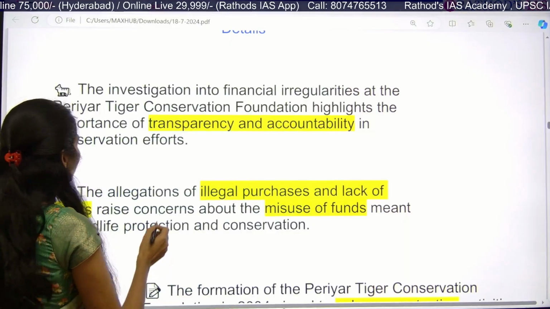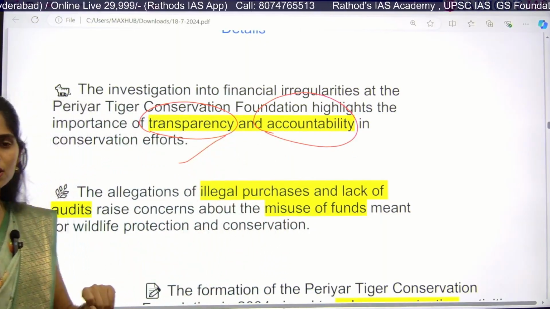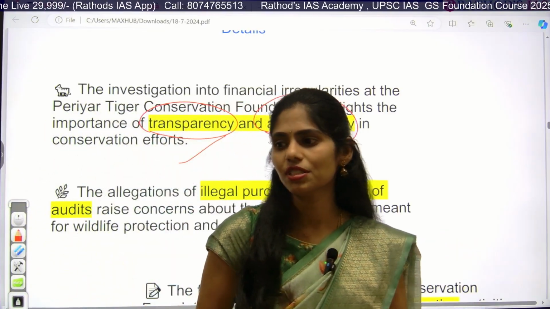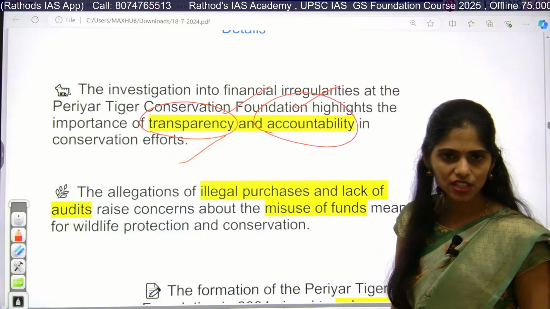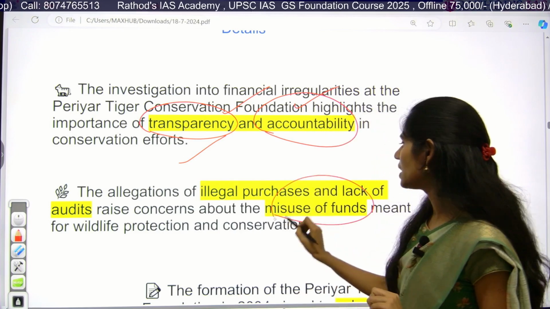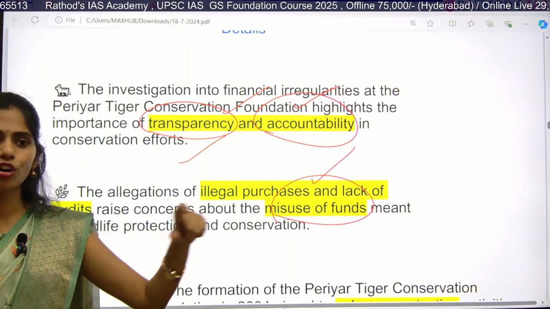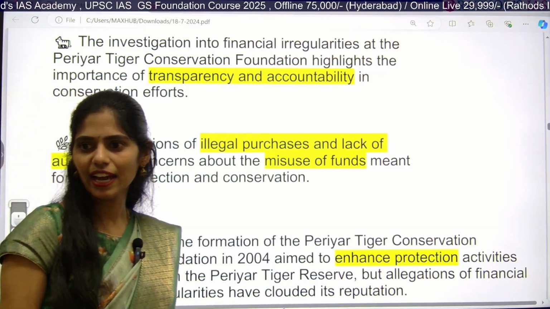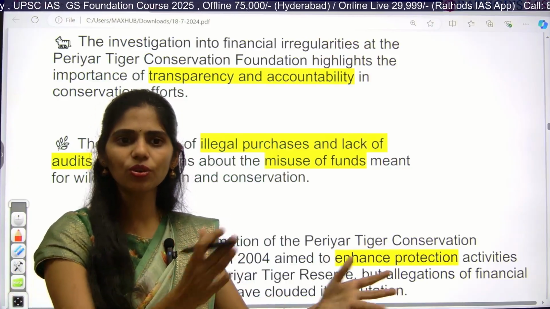So here, what we have to focus on is transparency and accountability. In conservation efforts, we have not only Project Tiger, we have Project Rhino and Project Elephant, where we are saving these big animals. So in these projects, we need transparency and accountability in our conservation efforts. That is the first important thing we have to take from this article. And next is that misuse of funds is happening. For that, we need proper auditing and proper tracking of where the money is going, because we already have digitalization and we are using digital platforms, so we can easily track the money, from which account it is going.